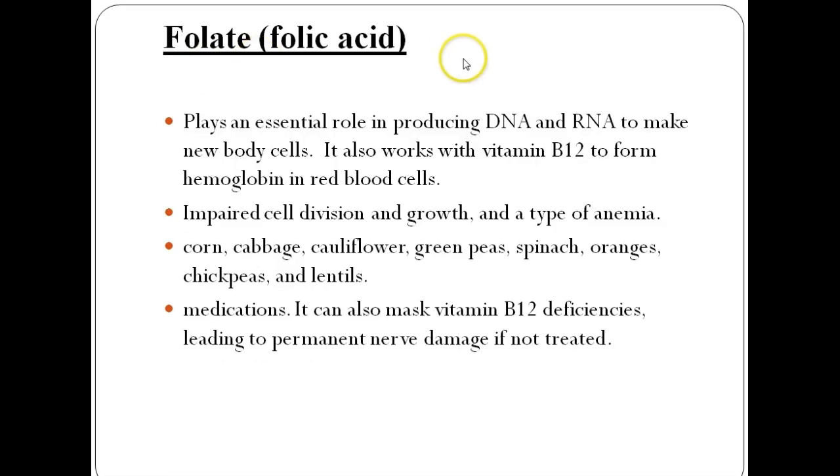The next one is folic acid. The main function of folic acid is that it plays an essential role in producing DNA and RNA to make the new body cells.